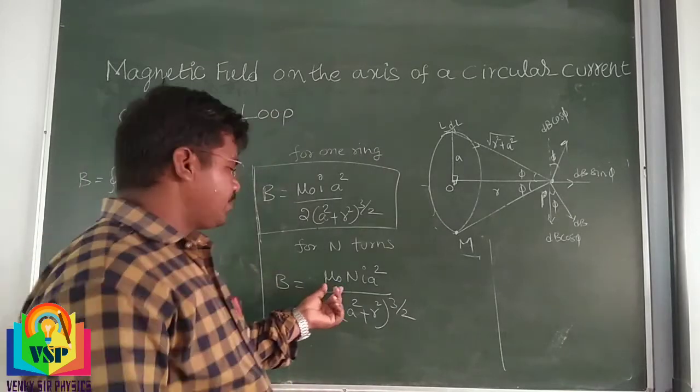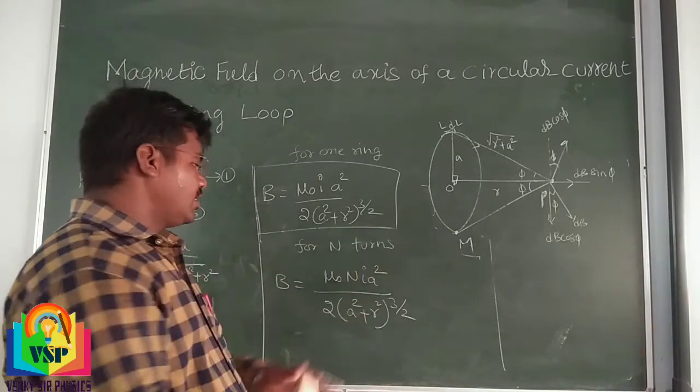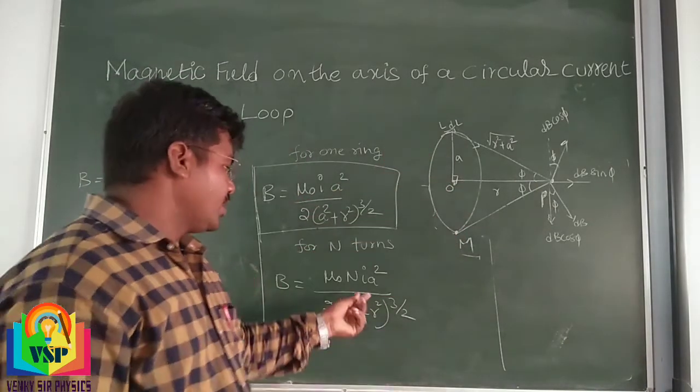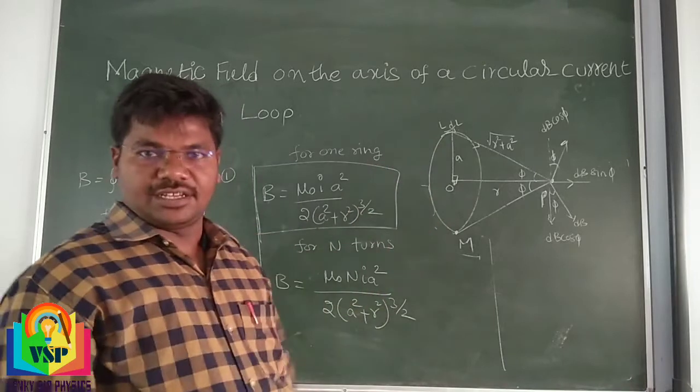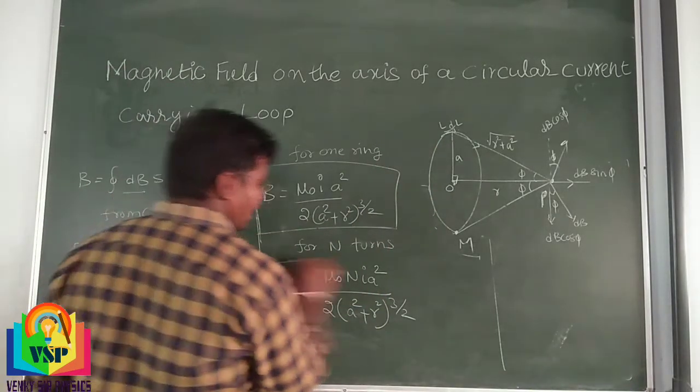So mu naught means permeability of the medium, N means number of circles, I means current which is passing through a circle, A means radius of the circle. Okay, so this we can get.